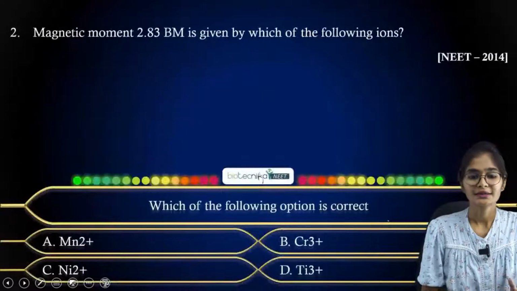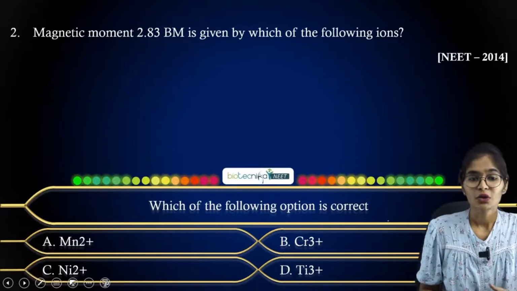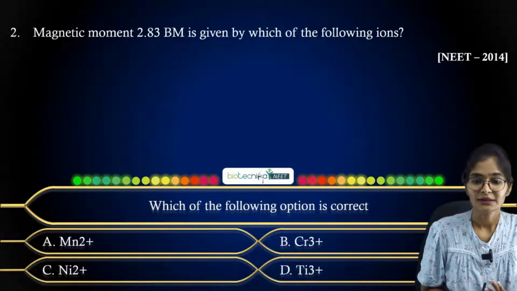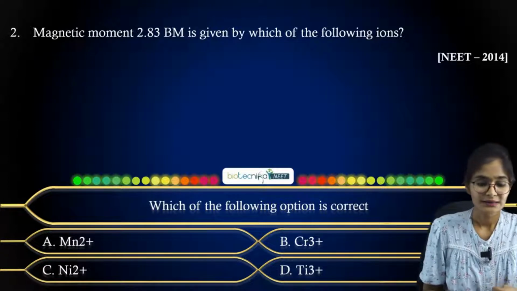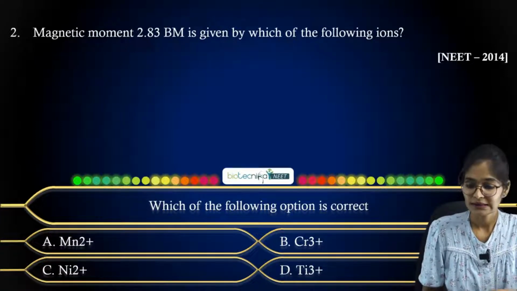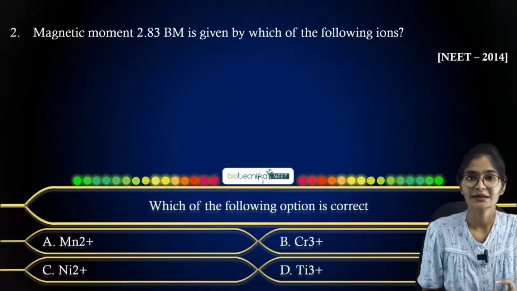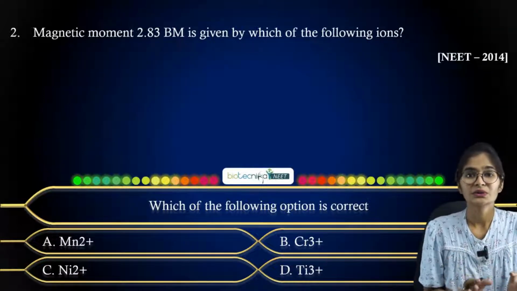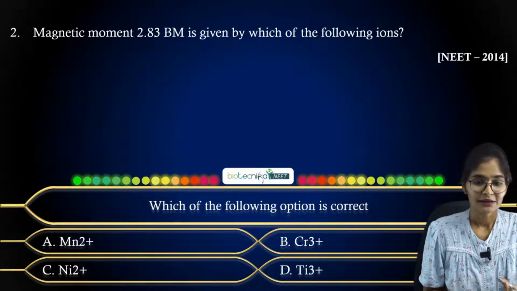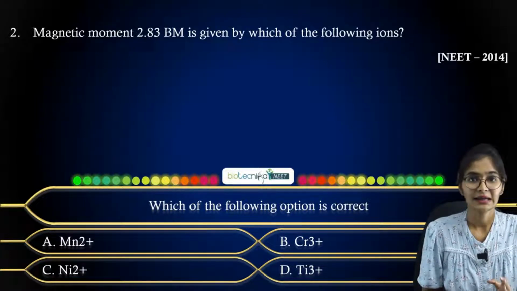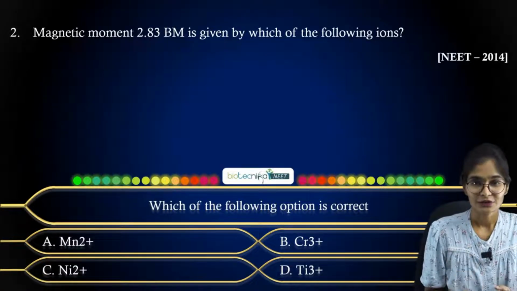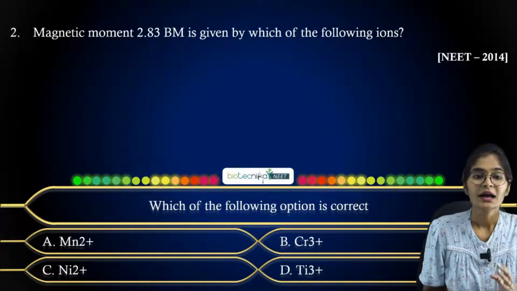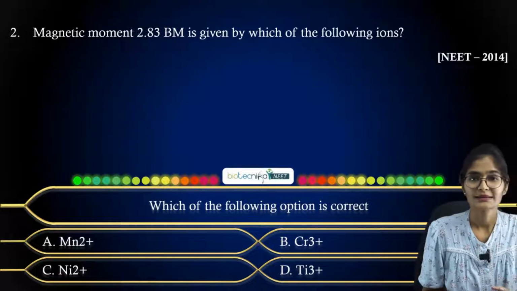Now coming to your next question: the magnetic moment of 2.83 Bohr magneton is given by which of the following ions? You can see 4 options, that is Mn2+, Cr3+, nickel 2+, and titanium 3+. So in reverse way you have to calculate the magnetic moment. Already they have given the magnetic moment 2.83 Bohr magneton, that is the value they have given, and square root of n into n plus 2, the calculation part you have, right? Apply the formula. Just let me know what answer you can give.